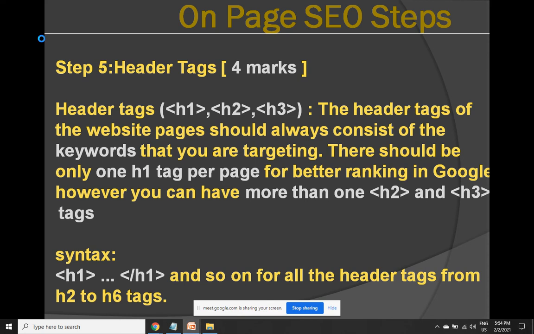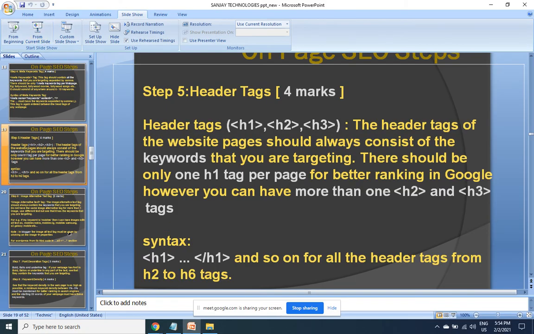Header tags. Header tags are nothing but the headline tags. Like we have the headlines in the books, main headline, sub-headline, sub-sub-headline. In HTML, these are called as header tags. The default syntax is like this.